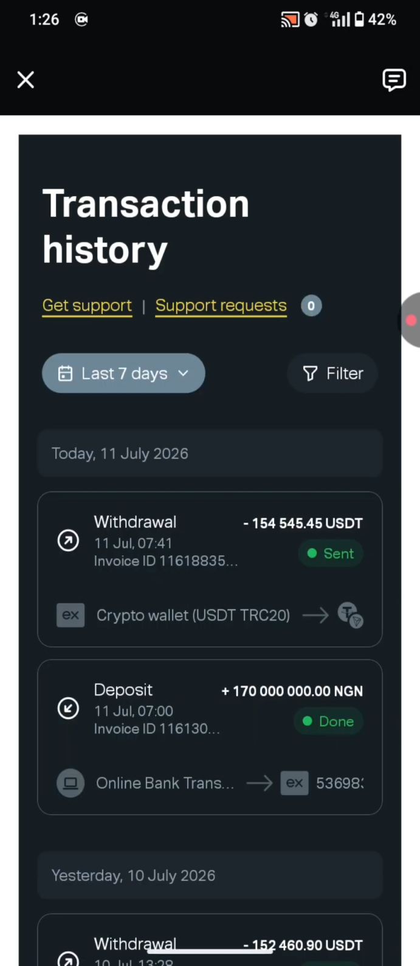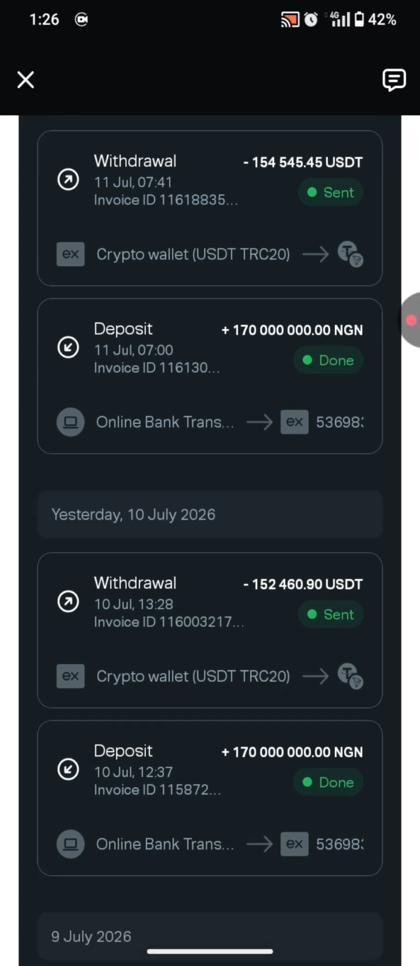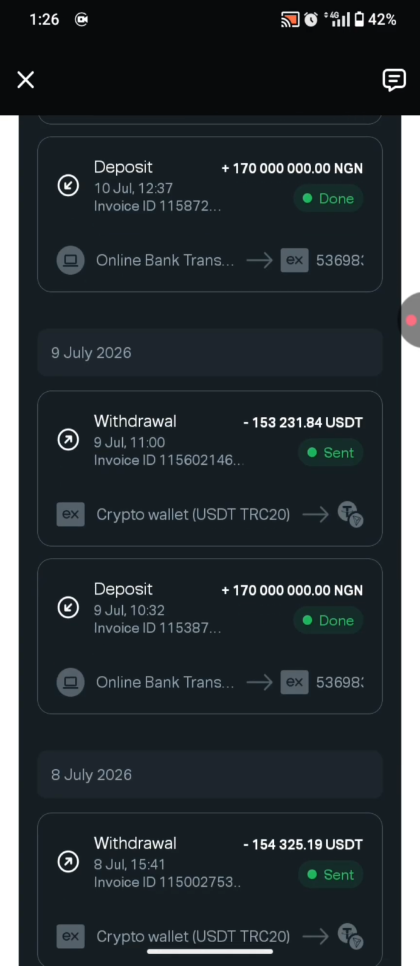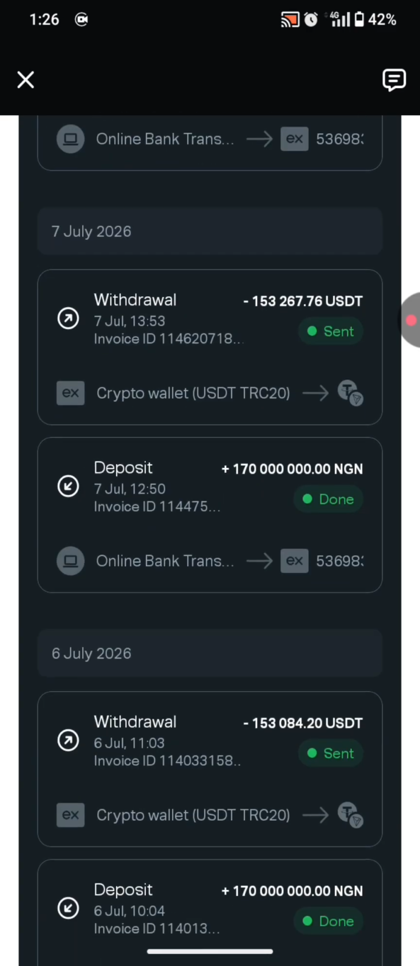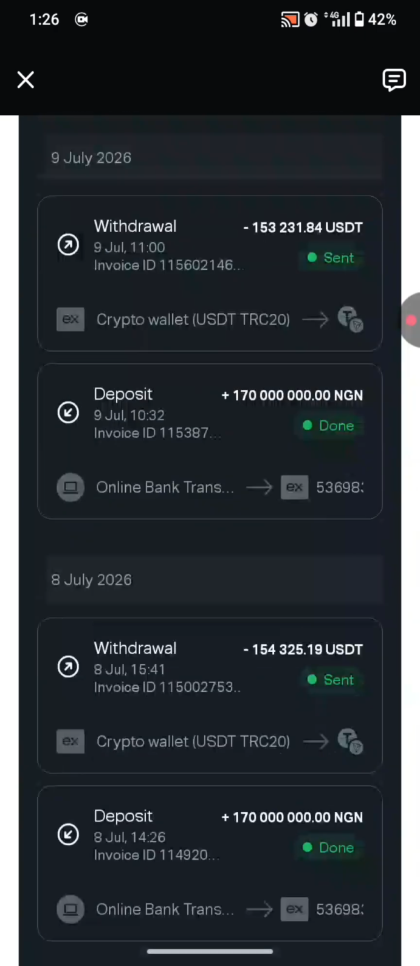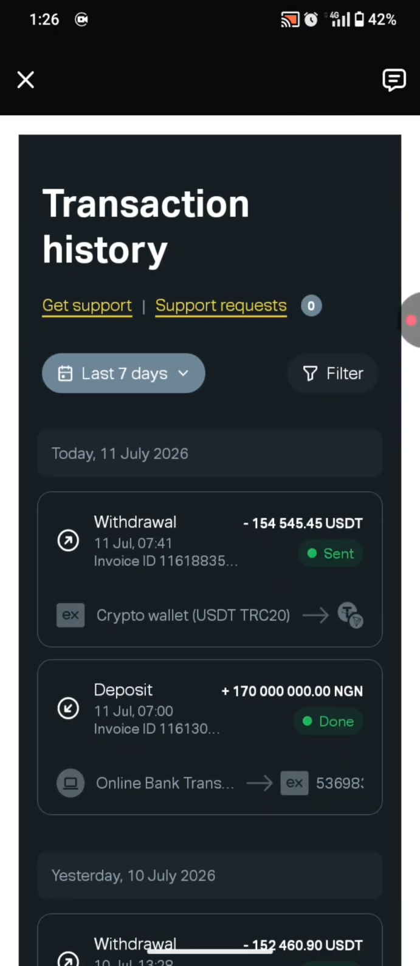I click on the history tab. Now here we go. So this is my transaction for the 11th of July, 10th of July, 9th of July, 8th of July, 7th, 6th and 5th. Now this is just to tell you that what I say I do is what I actually do, and I have a track record to back that up.